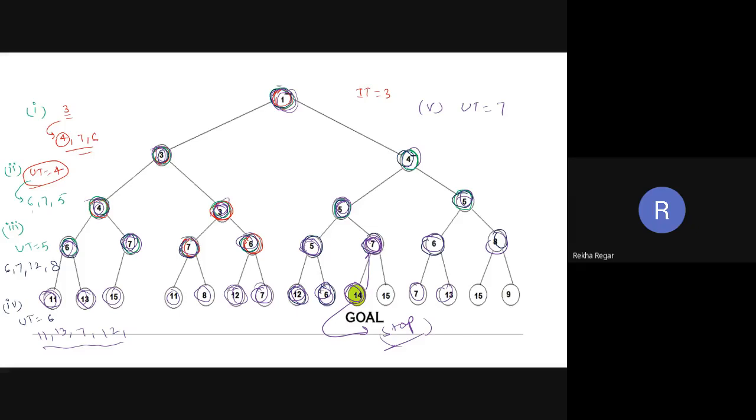Did you get some idea about iterative deepening A-star search? We will discuss some more points about this in the next lecture. I guess you got some ideas, so we will continue from this in the next lecture also.